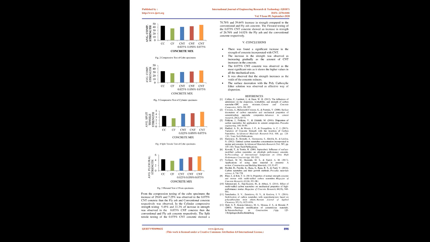Conclusions. There was a significant increase in the strength of concrete incorporated with CNT. The increase in strength was observed to rise gradually as the amount of CNT in the concrete increases. The 0.075% CNT concrete was observed as the most significant mix as it shows the highest values in all the mechanical tests. It was observed that the strength increases as the voids of the concrete reduce. The surface decoration with the polycarboxylate ether solution was observed as an effective way of dispersion.